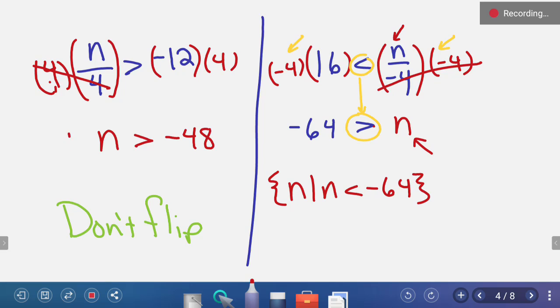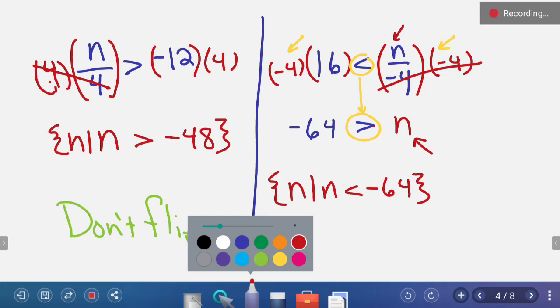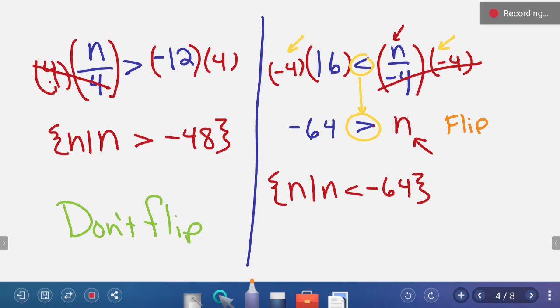We didn't put the other one in solution set notation. I'm going to go back. Now let's make sure we have the complete picture here. So we had to do two different things. We had to flip the inequality symbol. We had to flip from less than to greater than. And then we had to rearrange so that the variable is first.